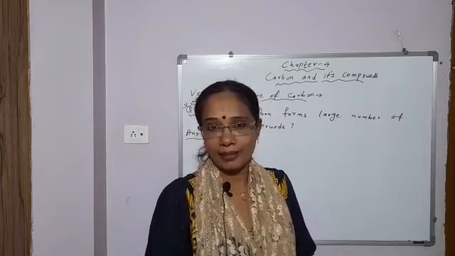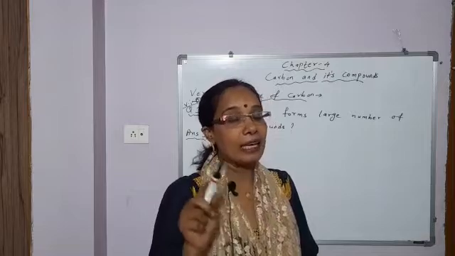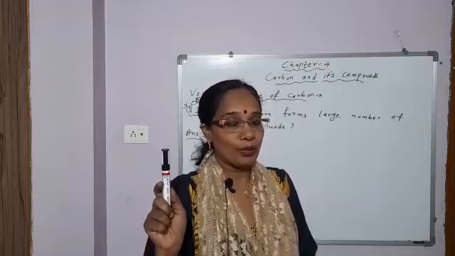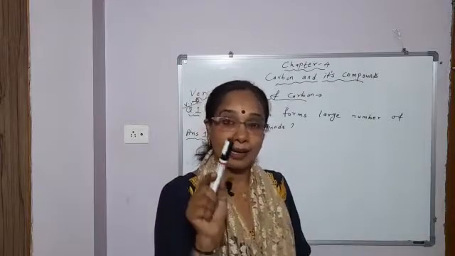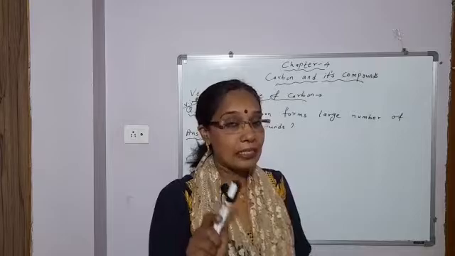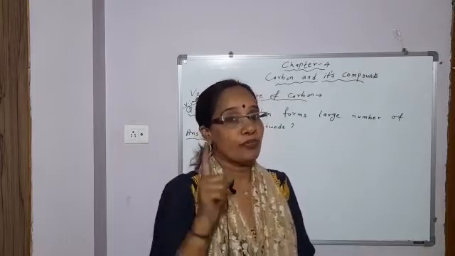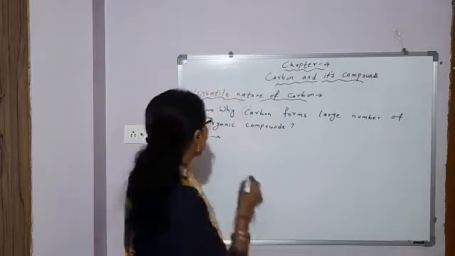Organic compounds means, students, compounds of carbon and hydrogen. Mainly compounds of carbon are called organic compounds. So if we compare organic and inorganic compounds, organic compounds are large in number, means carbon compounds are large in number. So why? The first reason which I discussed with you in the last period was catenation.